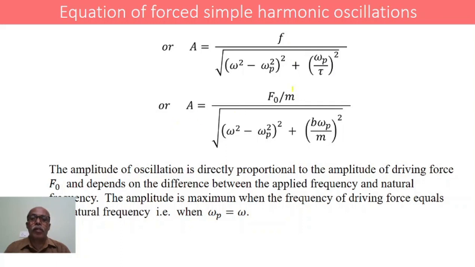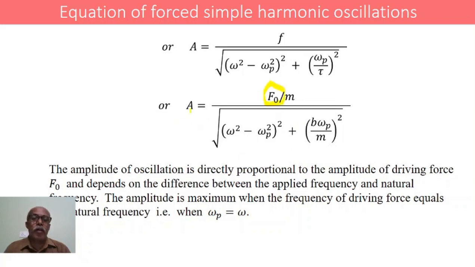Therefore, A becomes equal to (F0/m) divided by the square root of (ω² minus ωp²)² plus (b/m ωp)², where 1/τ is b/m. Thus, the amplitude of oscillation is directly proportional to the amplitude of the driving force F0. F0 is the amplitude of the driving force.